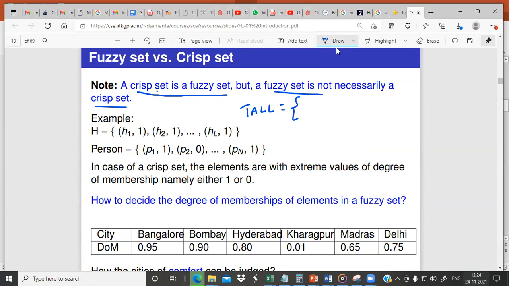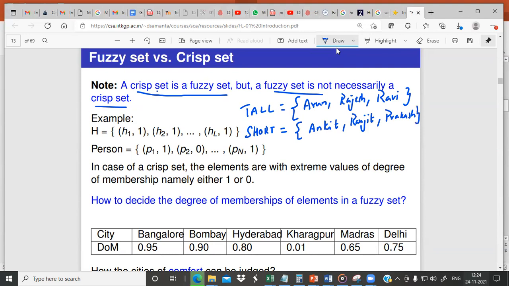Say I have some names here: Arun, Rajesh, Ravi. They are in the set of tall. Say I have another set, short, the set of students who are short: Ankit, Ranjit, Prakash. So they are short like that.